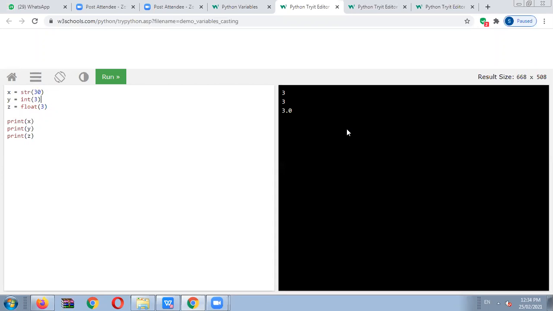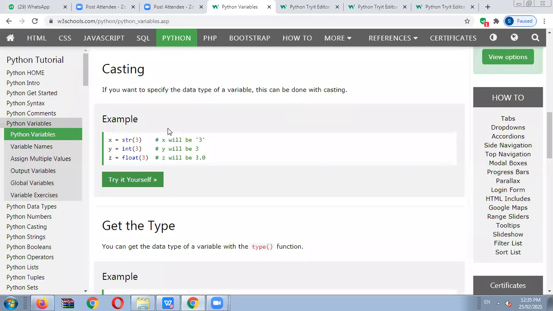Suppose we write 30, integer 30 and float 30. This one is the string value, this one is the integer value, this one is the float value. And we will print it with the help of the print statement. So what will be the output? See here, the output is just like this: 30, 30, and 30.0. It means the float. Okay, it means x, y, z we have to print on the output screen here. Okay, so understood. So this is the typecasting concept. On the basis of the typecasting concept, we have to execute it.